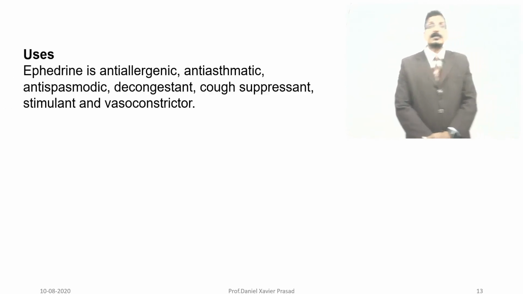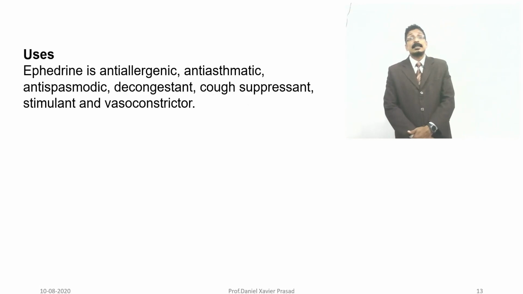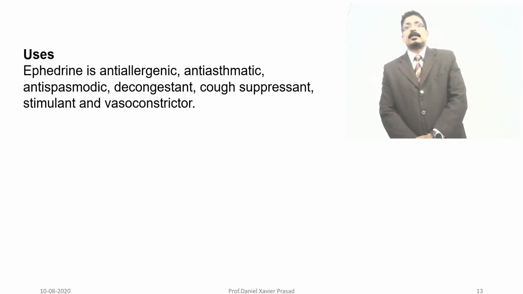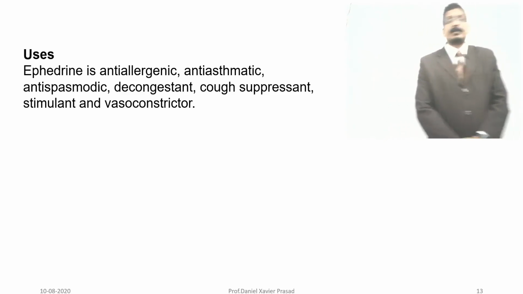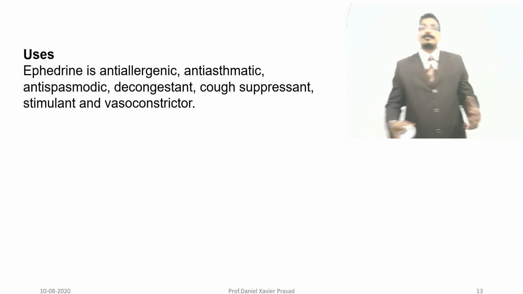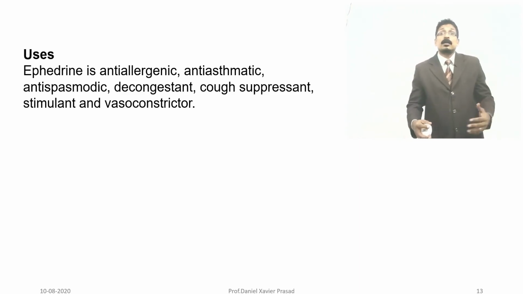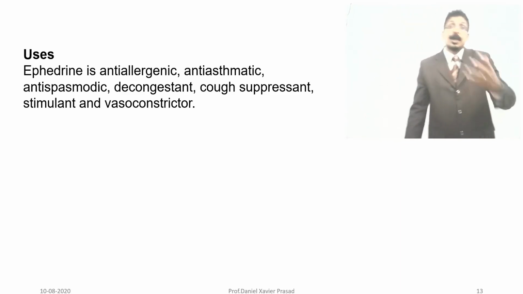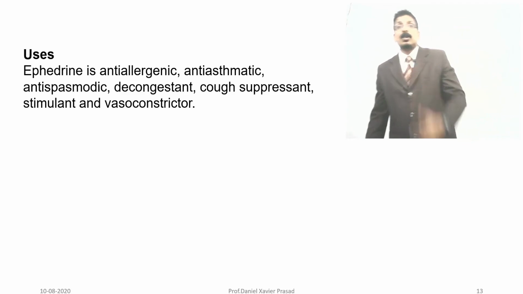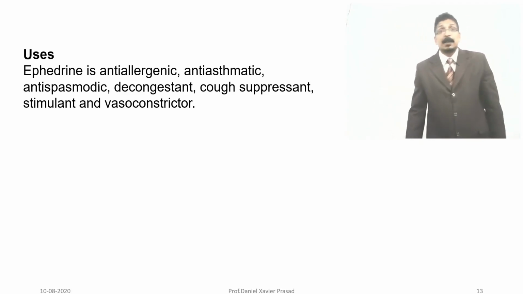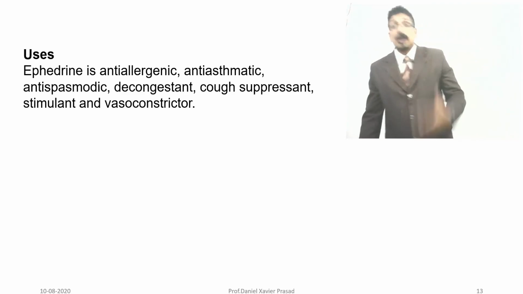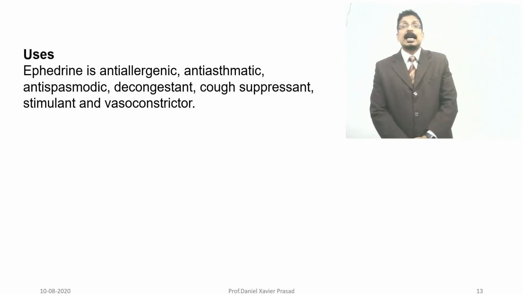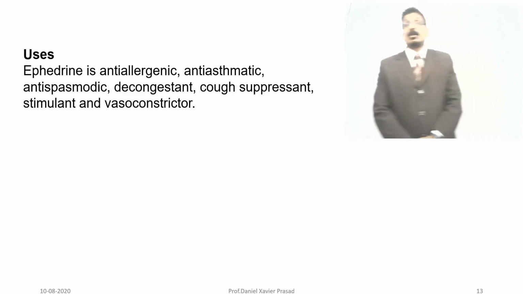Uses: ephedrine is anti-allergic, or you can say antihistaminic, anti-asthmatic, antispasmodic, it can relieve abdominal pains, antispasmodic, decongestant, if there is blocking in the nose, decongestant, cough suppressant, if there is cough it can also be suppressed by using this ephedra, stimulant and vasoconstrictor because of its presence of ephedrine.